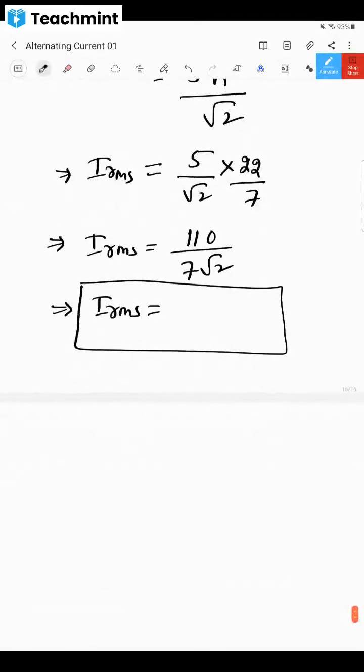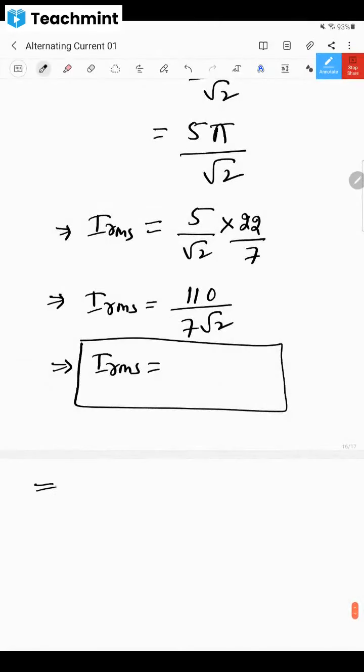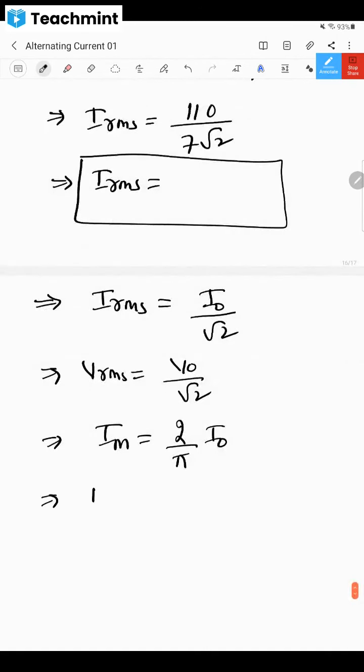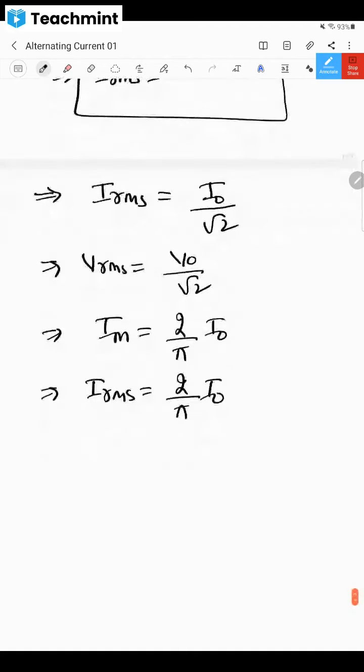Okay, fine. So whatever I have taught till now: IRMS is equal to I naught divided by root 2. Similarly, VRMS is equal to V naught by root 2. And I mean is equal to 2 by pi into I naught, and similarly IRMS is also equal to 2 by pi into I naught. And I have told you V is equal to V naught sine omega t and I is equal to I naught sine omega t. These are the general forms.